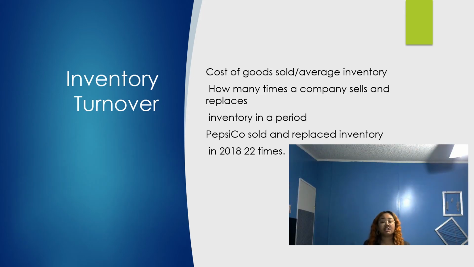The inventory turnover ratio is computed by dividing cost of goods sold by the average inventory. Inventory turnover is how many times a company sells and replaces inventory during a certain period. An ideal rate is between 4 and 6. PepsiCo is a slamming 22.1.